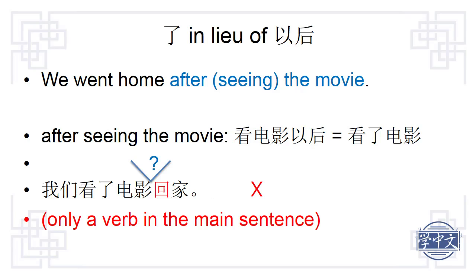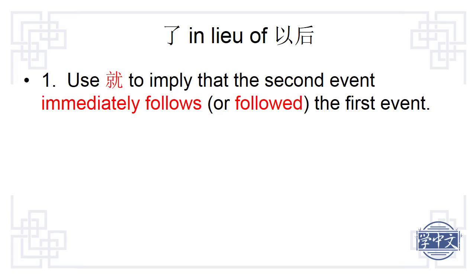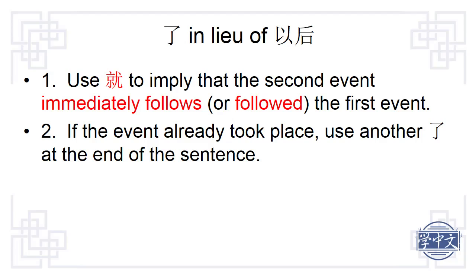What can it be? 就 is a very good candidate here. When 就 is used, it implies that the second event immediately follows or followed the first event. In addition, if the event already took place, we use another le at the end of the sentence.